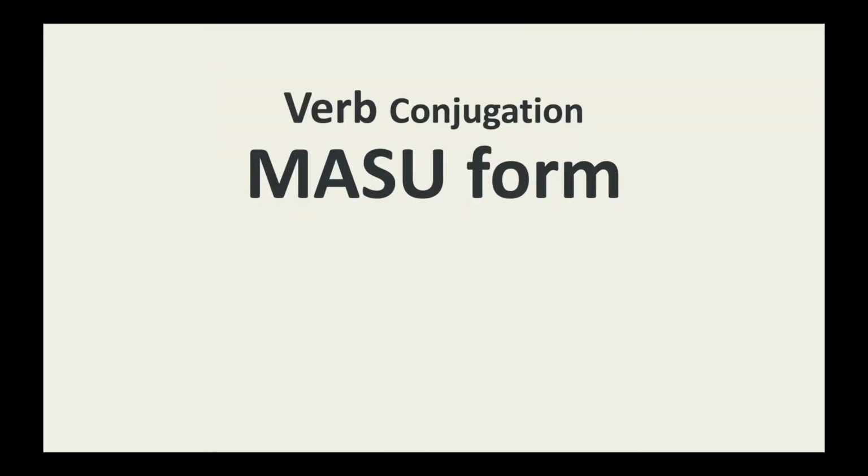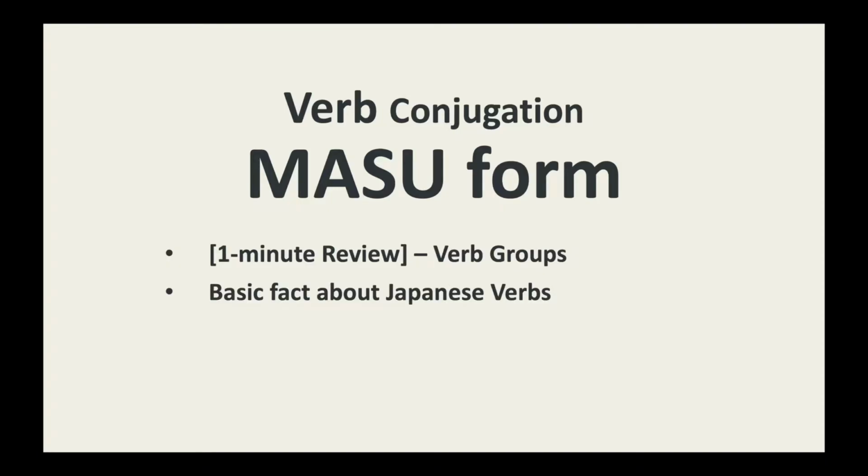Konnichiwa. In this video, you'll learn how to conjugate into the mas form. I'd assume that mas conjugation is the very first conjugation for most Japanese language learners. So I'll start with a 1-minute review on verb groups and talk about one of the basic facts about Japanese verbs. And then we'll learn mas form conjugation.